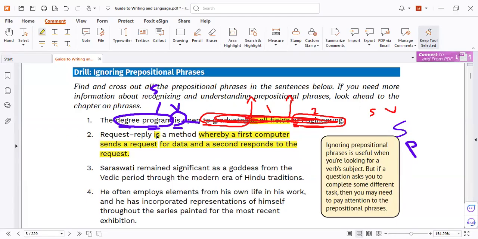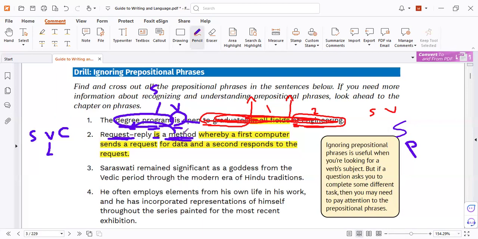Here, your verb is a linking verb. And the linking verb means the information after it refers to the subject before it. So that is the subject and that's the complement, completing the meaning. The linking verb connects both of them. So this information refers to this information. That is a request reply.